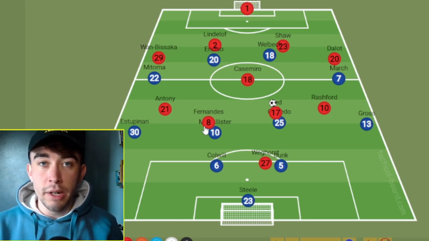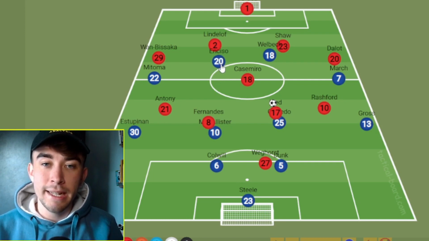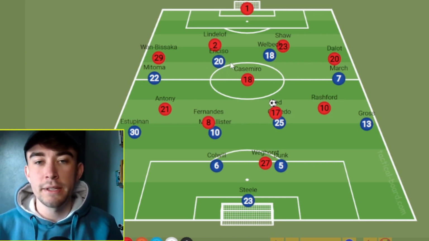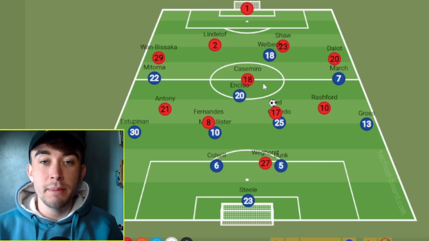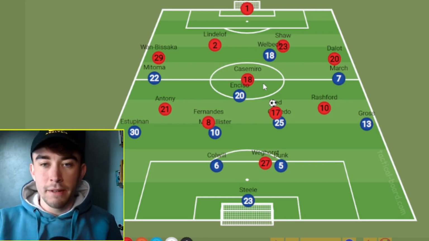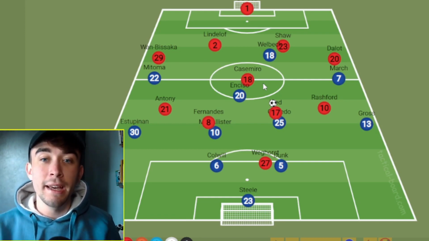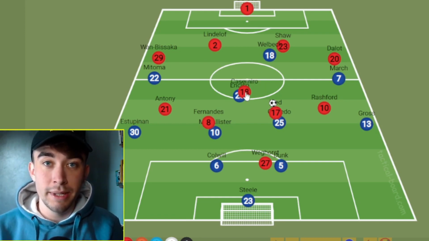Now, another reason why United might be able to capitalise on this is because, like I said already, the number 10 tends to start quite high, and this will be Enciso, but then he looks to drop in. Casemiro is essentially going to be our free man here. We can see that Fred and Fernandes have squeezed high man for man, we've got the wingers cutting the passing lanes in between the lines, Casemiro can be spare. Casemiro has to follow Enciso into these areas.